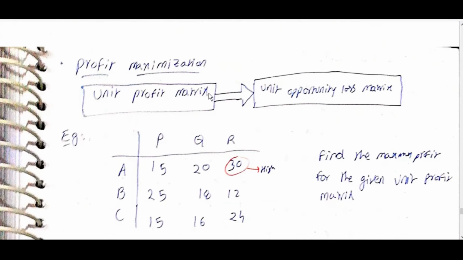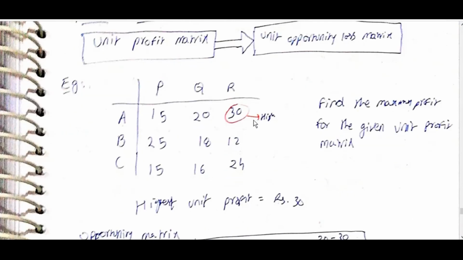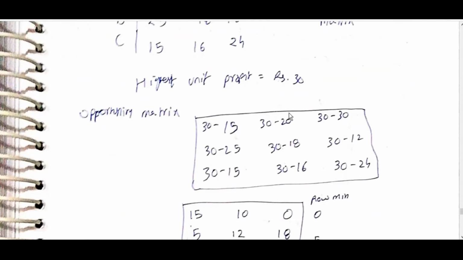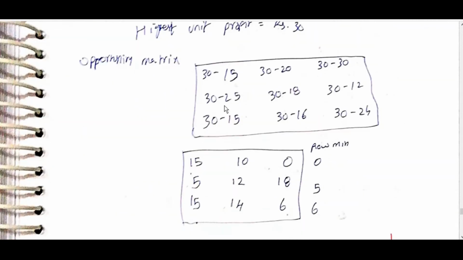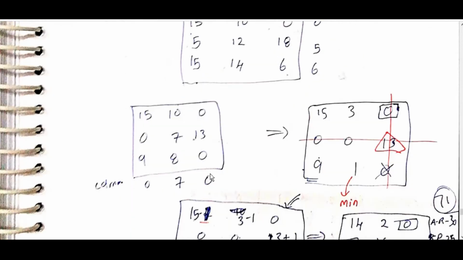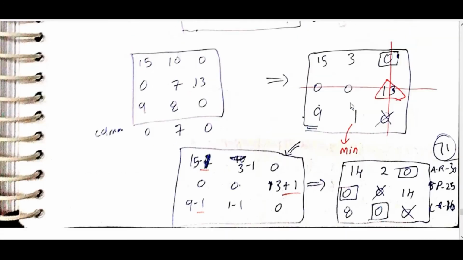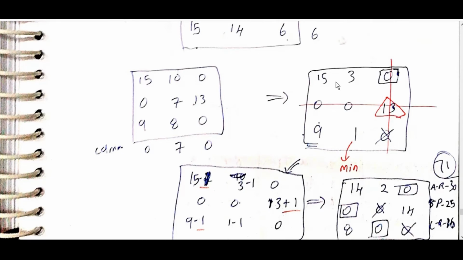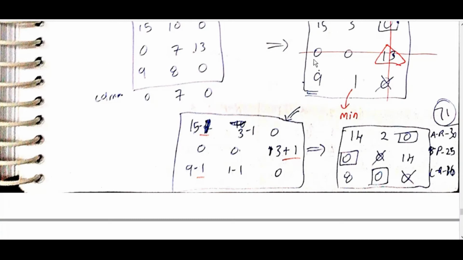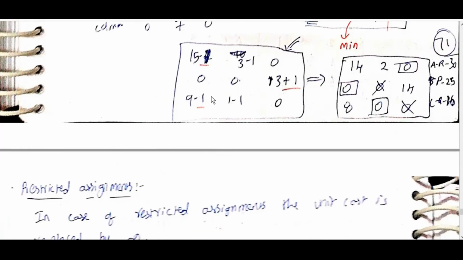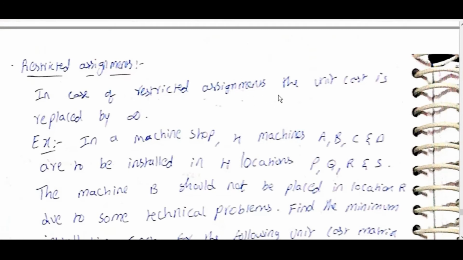Profit maximization: unit profit matrix, unit opportunity loss matrix. Here 30 is highest. Find maximum profit opportunity matrix, then draw like this, then row minimum, column minimum, then allocation is similar. Here we can take this in this row, in this row, then this will cancel out in this one. If there is doubt, we can take these two, but here again we cannot select any other, then draw a line.